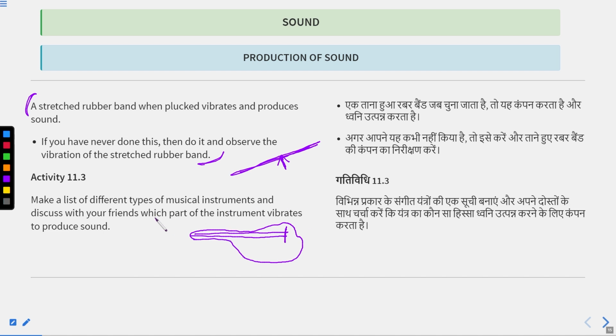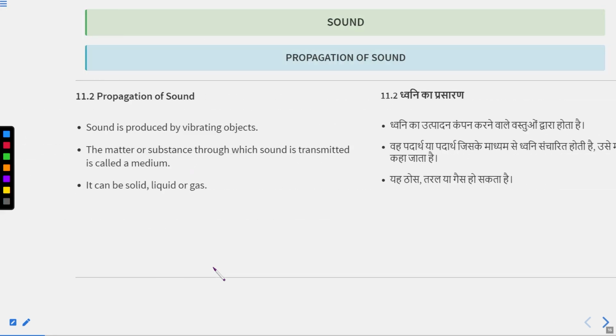So the part of the guitar which produces sound is the string. Like that, you have to make a list of different musical instruments and write the name of the part from which each produces sound. This is activity 11.3. Let's move forward.